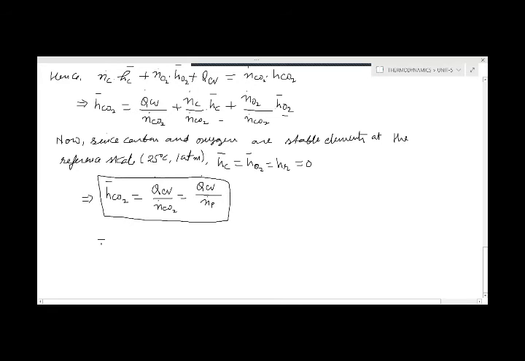So this Q dot Cv upon N dot CO2 can also be written for the product, and the energy released is minus 393,522 kilojoules per kg mole.